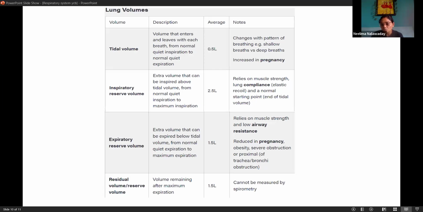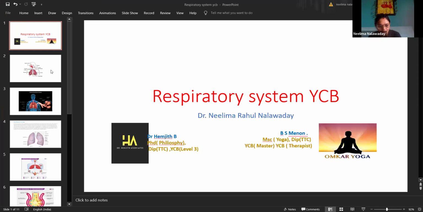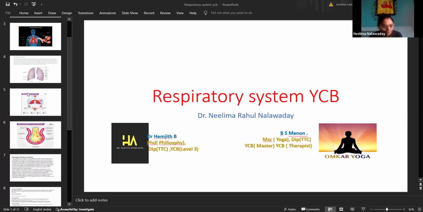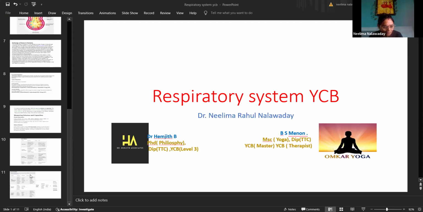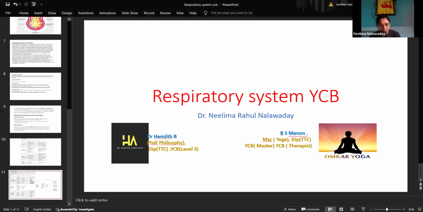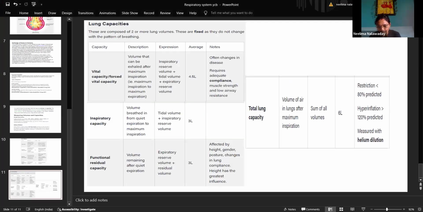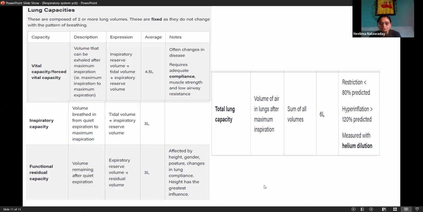So this is lung volumes, and you need to memorize this. It is useful throughout your yogic practice, whatever you are going to do in future. Just try to memorize all these volumes. Okay. After that, lung capacities.